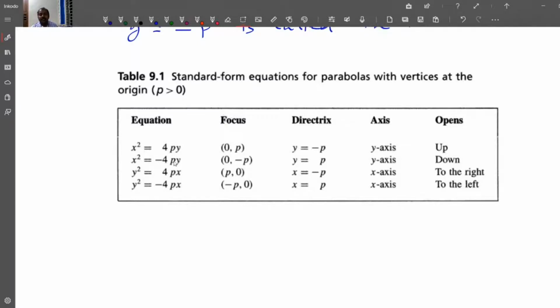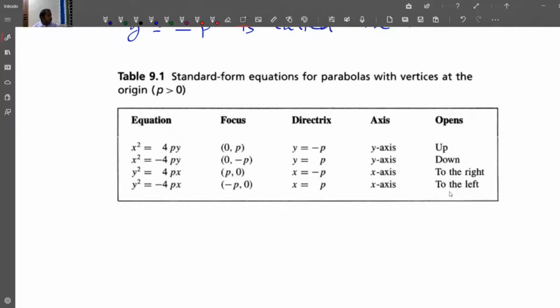x square is equal to minus 4py. Then focus is (0, minus p), directrix is y equal to p, axis is y-axis, and it opens down. And y square is equal to 4px is another equation in standard position. Its focus is (p, 0), directrix is x equal to minus p, axis of the parabola is x-axis, and it opens towards the right. And y square is equal to minus 4px: focus is (minus p, 0), directrix is x equal to p, axis is x-axis, and it opens to the left.